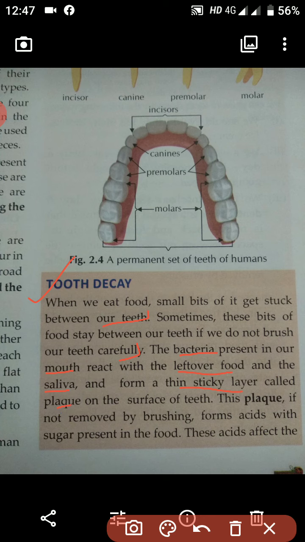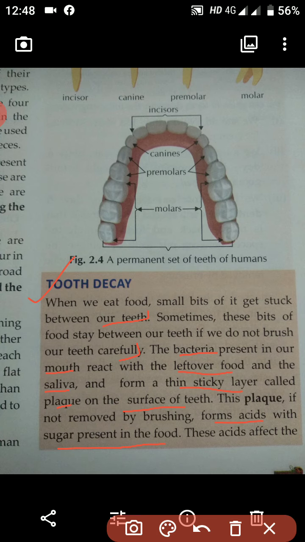Okay students, the leftover food will react with saliva in presence of bacteria, and then they will form a thin sticky layer called the plaque on the surface of the teeth. This plaque, if not removed by brushing, forms acid with the help of sugar present in the food.